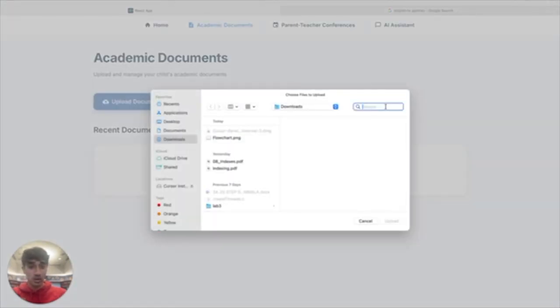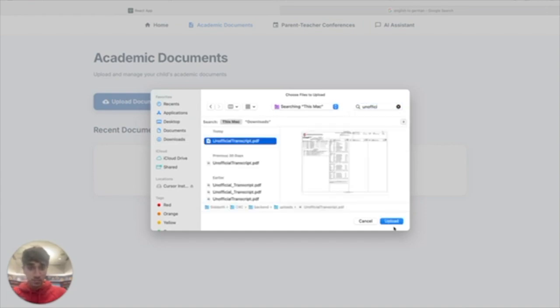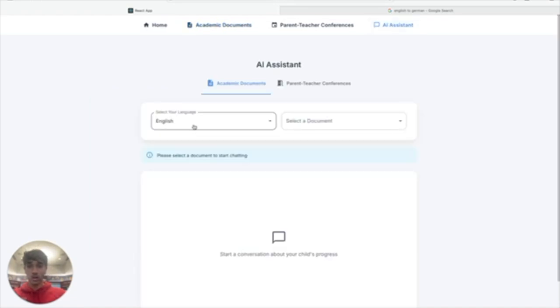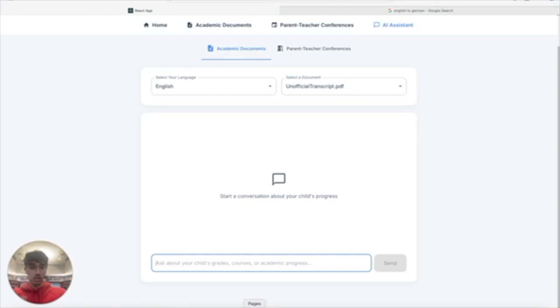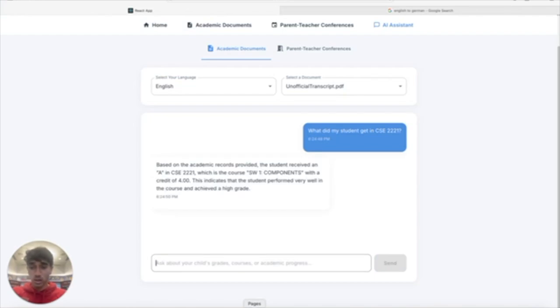So I'll be uploading my own unofficial transcript. And this system parses this entire transcript and feeds it to our LLM context. So now I can ask the AI assistant in my native language. Starting off, we select this document that we want to query. And let's say I want to ask, what did my student get in CSE 2221? And as you can see, the AI says that we received an A.